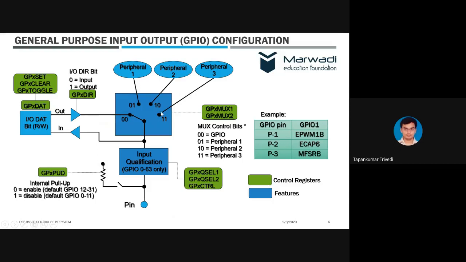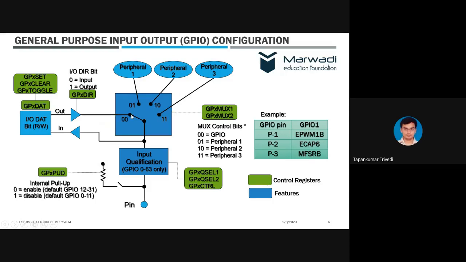Now, talking about multiplexing, how is it controlled? We have two registers, general purpose multiplex 1 and general purpose multiplex 2. This X means it can be A, B, C, D, E. So here we have two registers which control which IO or peripheral will be connected to the pin, right? For example, if we set the bits to 00, GPIO will be selected. If you set 01, peripheral 1 will be selected. If you set 10, peripheral 2 will be selected. And if you set 11, peripheral 3 will be selected.